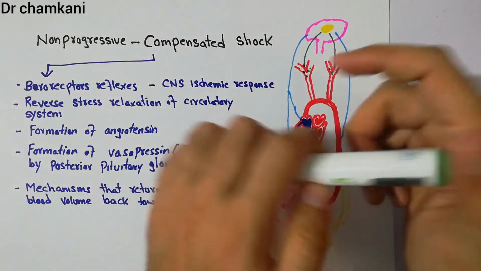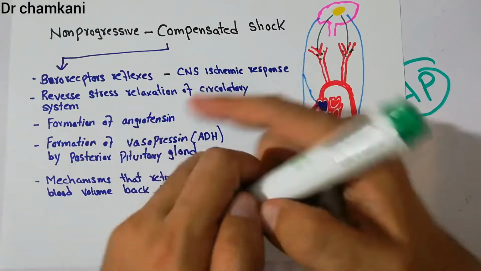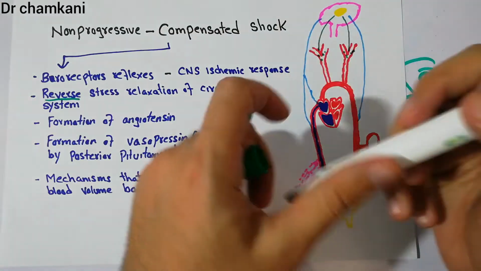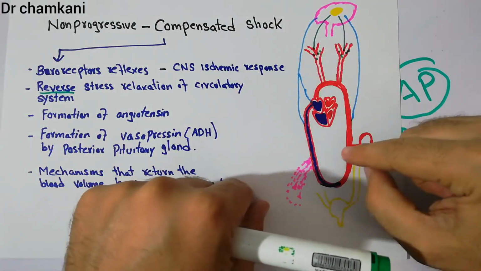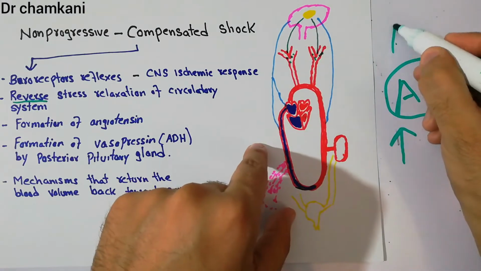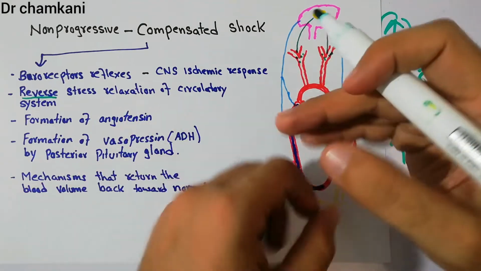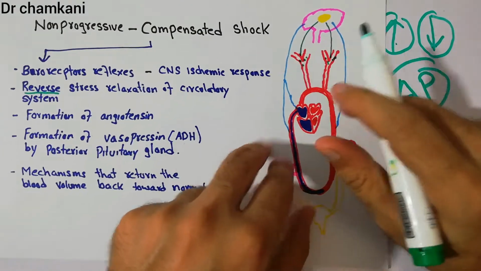Now, these are two reflexes. The third thing is the stress relaxation, reverse stress relaxation of the circulatory system. Now, it is important to discuss that it is reverse stress relaxation. What happens in stress relaxation is that whenever there is increased constriction, there is an increase in the arterial pressure. When there is an increase in the arterial pressure, there is relaxation of the blood vessels, so that the arterial pressure falls back, so that the arterial pressure decreases.